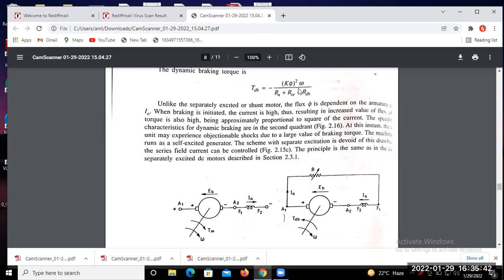K phi IA. Now we can draw the circuit for the normal operating condition, and when we apply dynamic braking, it is this one.